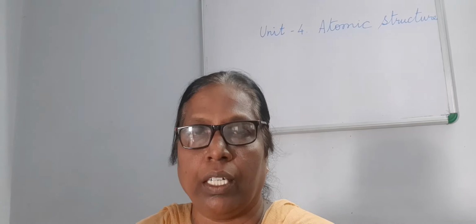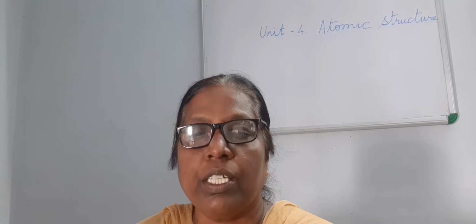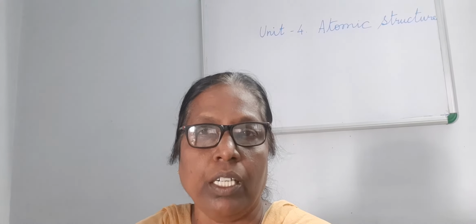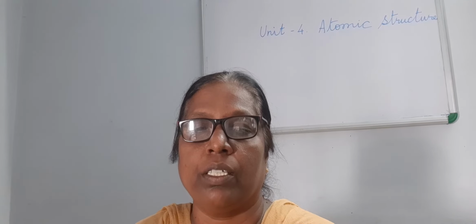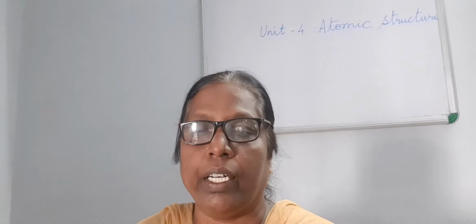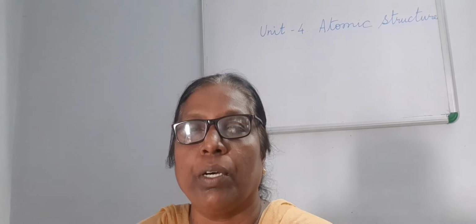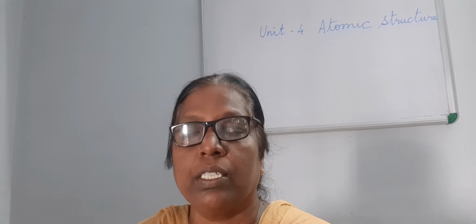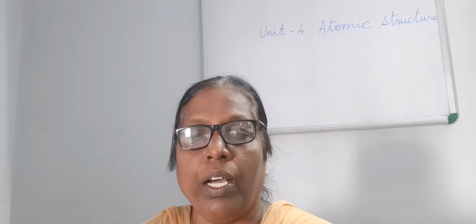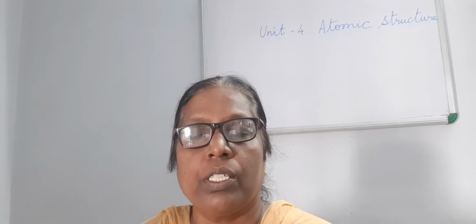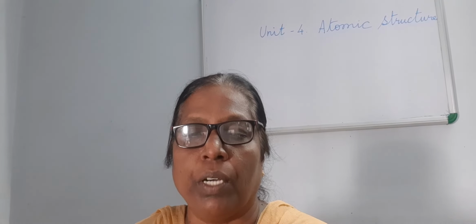Then the third particle, neutron. Chadwick discovered it in 1932, and he named it neutron. It is denoted by the letter small n. A neutron is an electrically neutral particle. Thus, it has no positive or negative charge. The mass of neutron is equal to the mass of proton. Its relative mass is 1 unit. Its absolute mass is 1.6 into 10 raised to the power minus 21 kg, the same mass as proton.